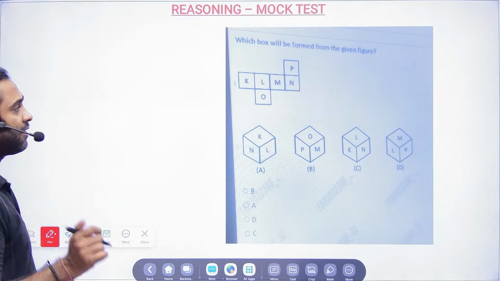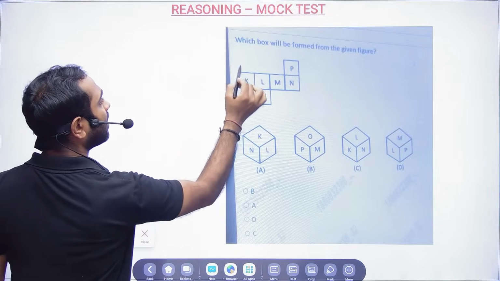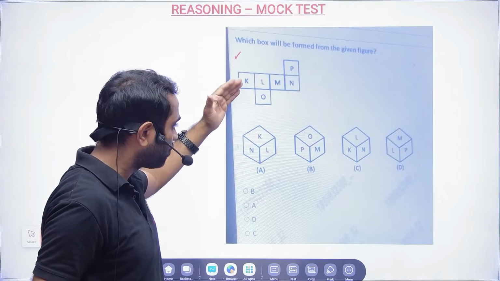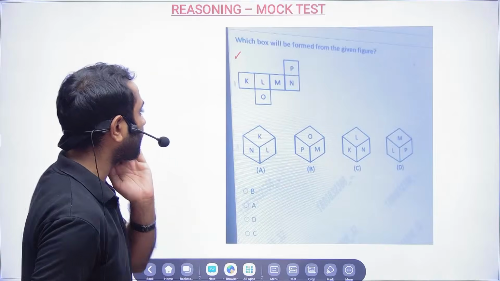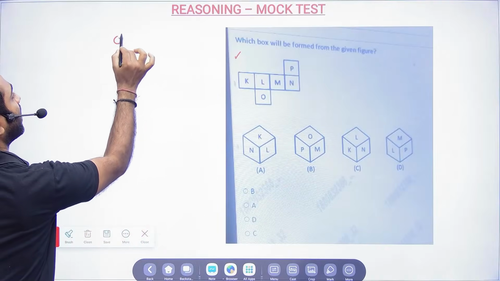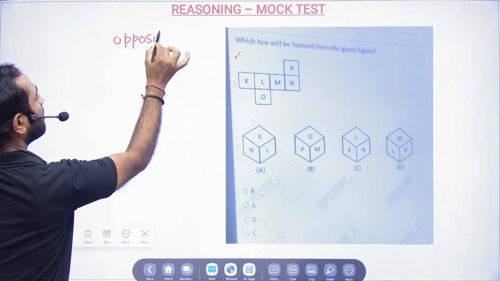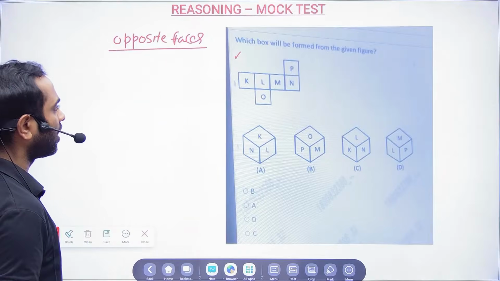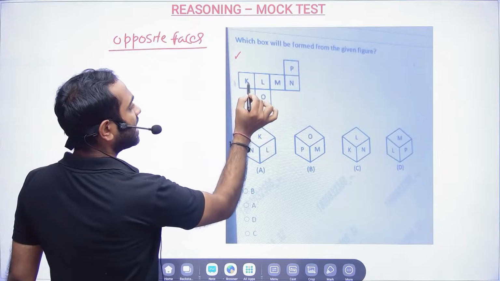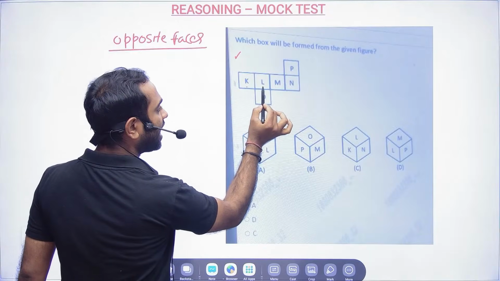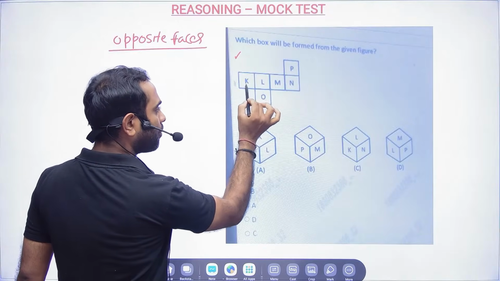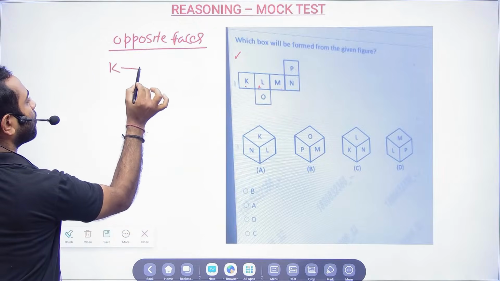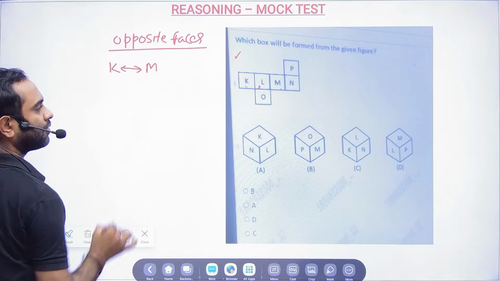So friends, one thing which you need to understand. This is an unfolded cube, an unfolded dice basically. When you close it, what can be formed or what cannot be formed? For that, first you need to find out the opposite faces. The opposite faces are very, very important. How to find out the opposite faces? See, K is there, right? K opposite: one box you leave, and the next box. So K opposite will be nothing but M.